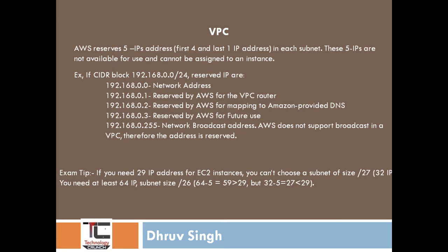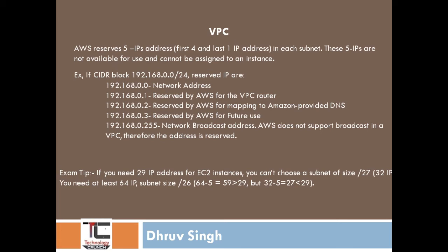Means if in an exam there is any question that requires 29 IP addresses on a subnet, there will be an option of /27 CIDR value. In a /27 CIDR value, you get 32 IP addresses. So you cannot select that option. Means if you subtract 5 from 32, there are 27 IPs. So you require 29 IPs.